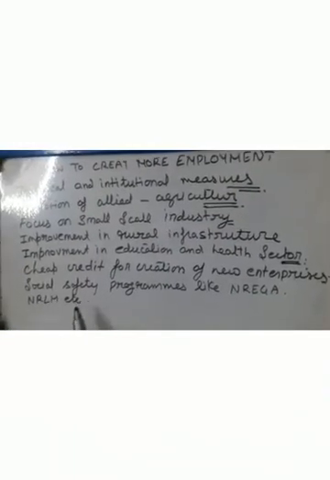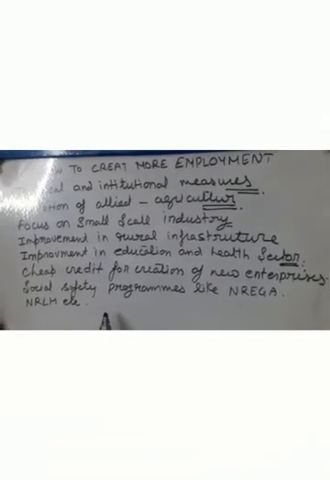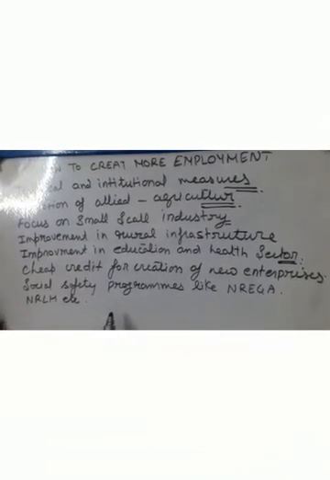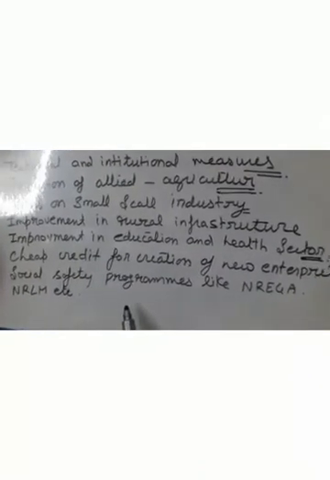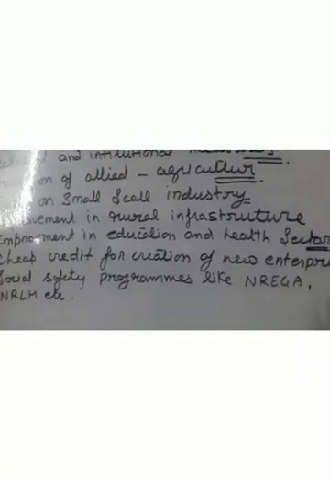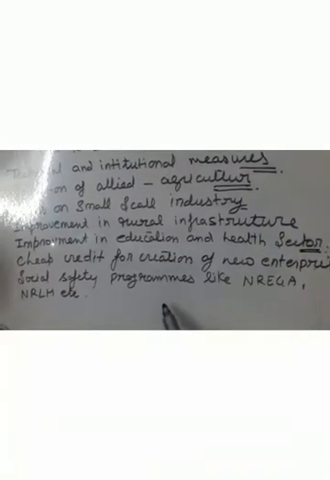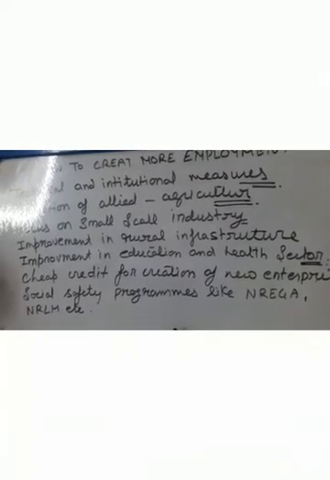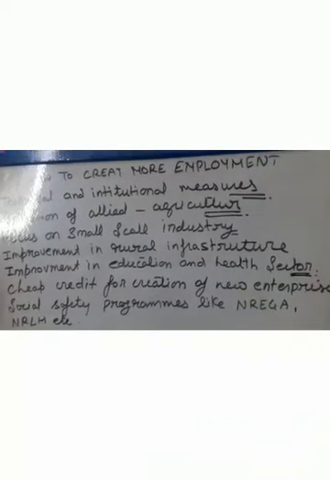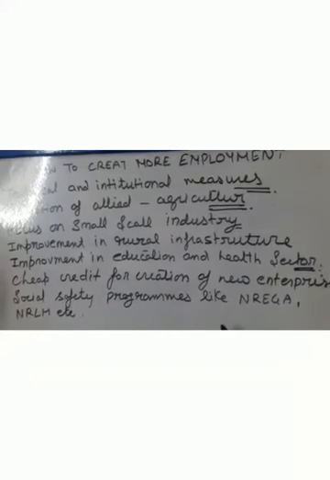And the social safety programs like NREGA and NRLM, which the government has started. This means that the government is working properly in this sector. The government is ensuring the workers and the unemployed persons that they will get more jobs, otherwise they will be liable for taking unemployment allowances.